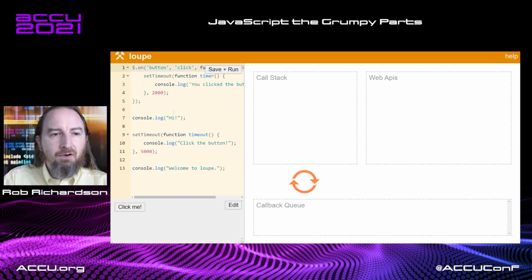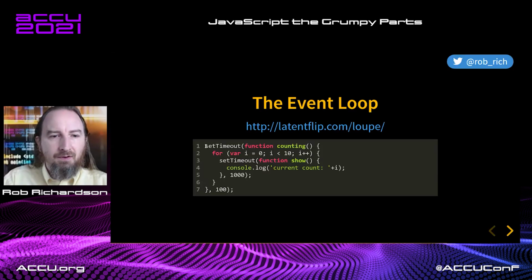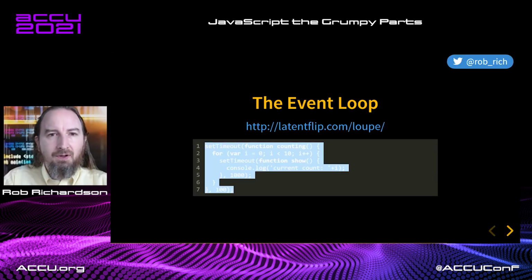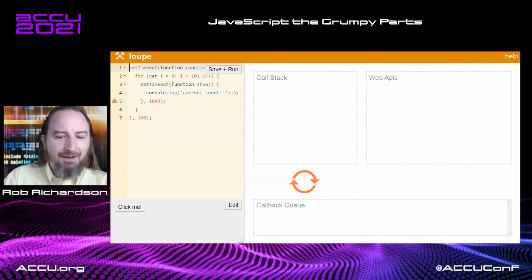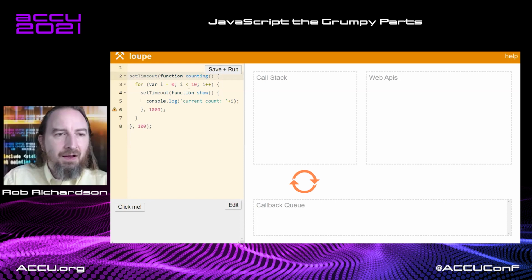So here's a function that does interesting things, but let's go grab our own function here. Let's go grab this one. This is kind of the great example of how bad things happen. Now, in this example, we have a counter, and we're going to loop through this counter, but we're going to set timeout so that we can run that in a second.